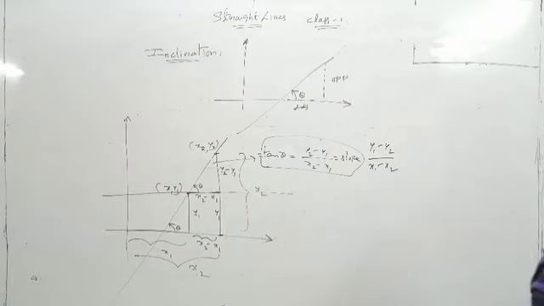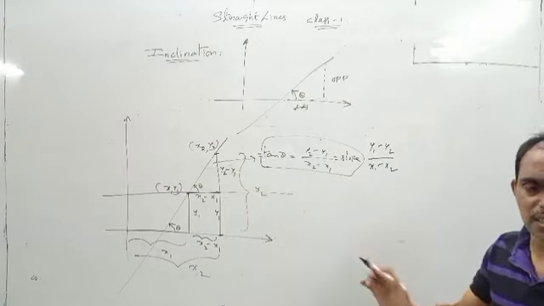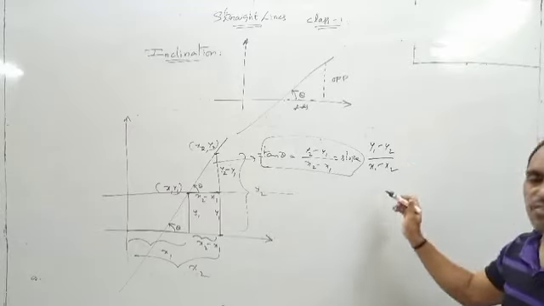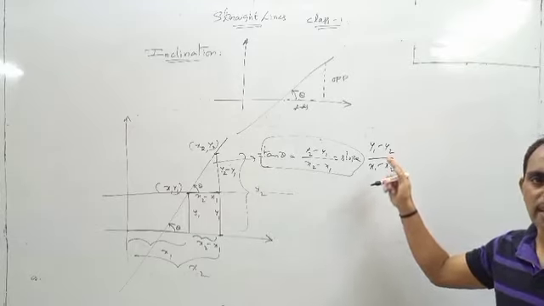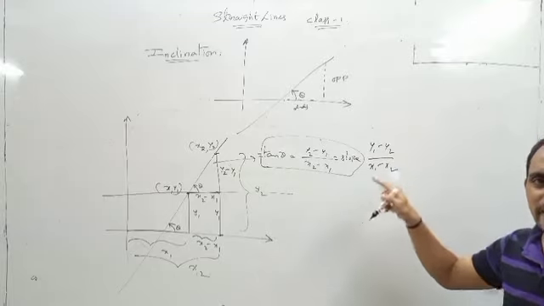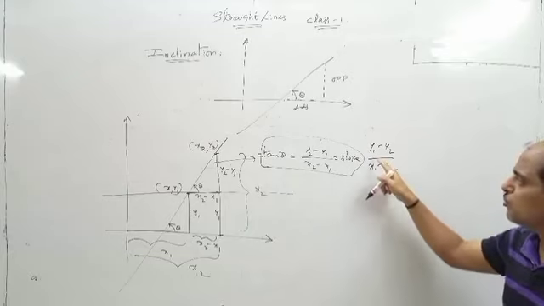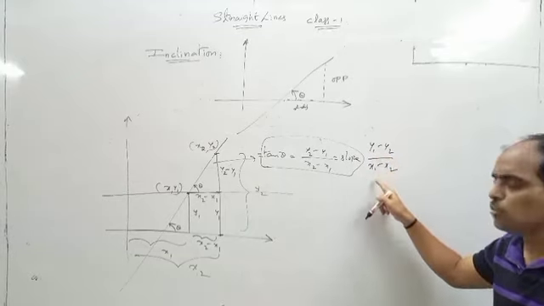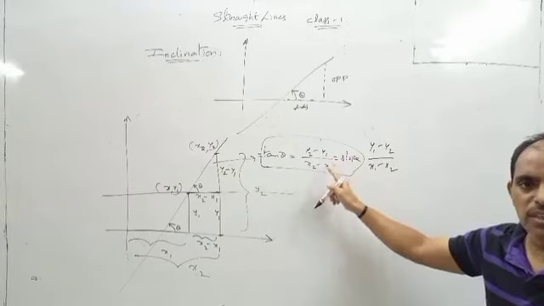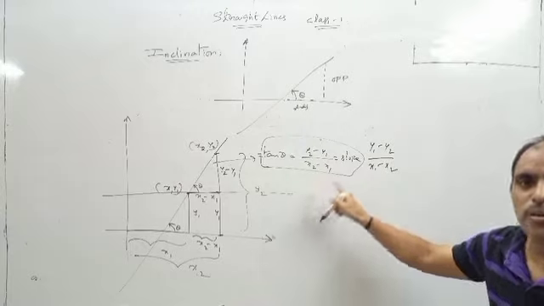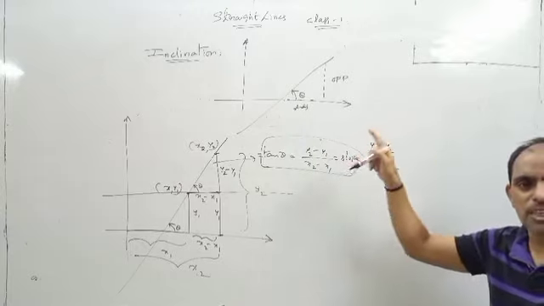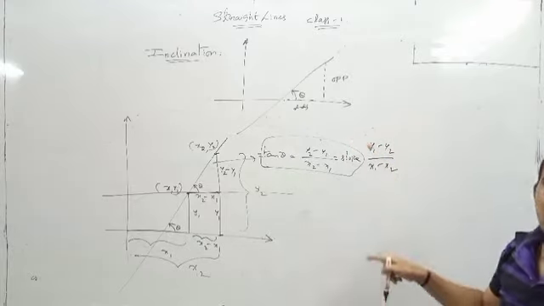That means take the minus common and write it. You can say this as a definition, but no definitions are really needed in mathematics. I am just telling you the ratio of the difference of y coordinates to the corresponding difference of x coordinates. What is meant by corresponding? If you write y1 minus y2, you have to write x1 minus x2 here also. If you write y2 minus y1, here also you have to write x2 minus x1. Whatever difference you write in the numerator, the same order should be followed in the denominator.